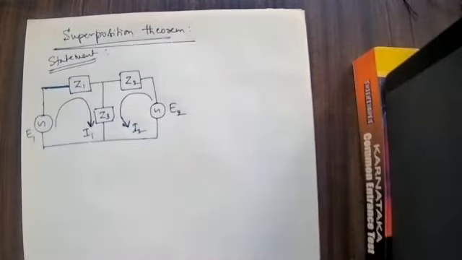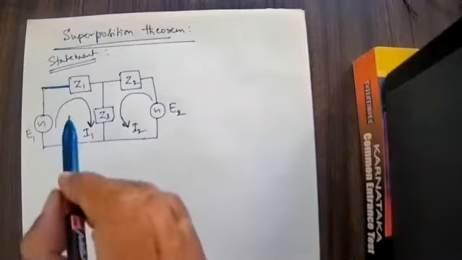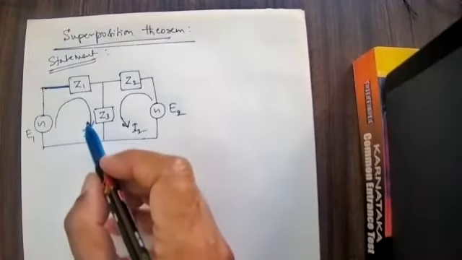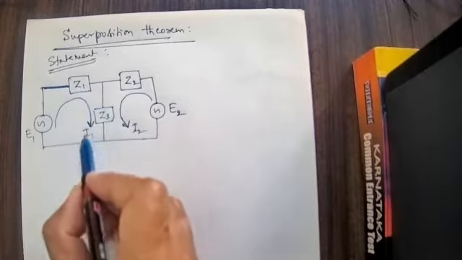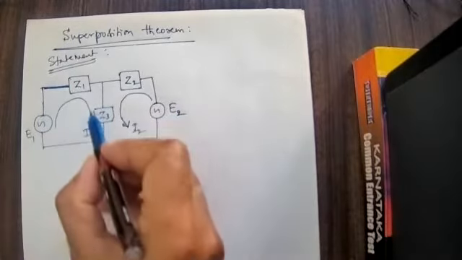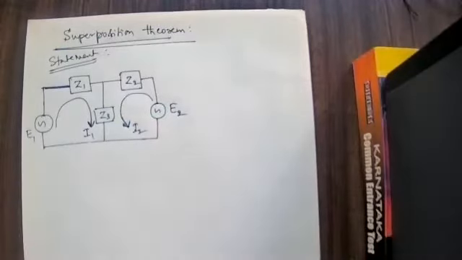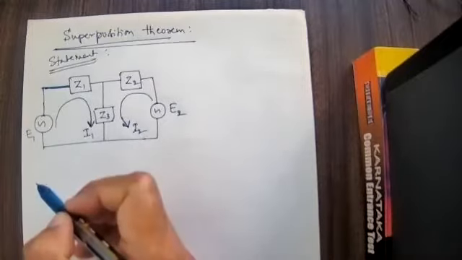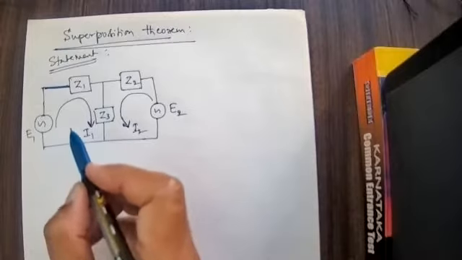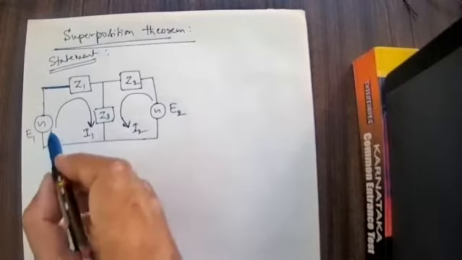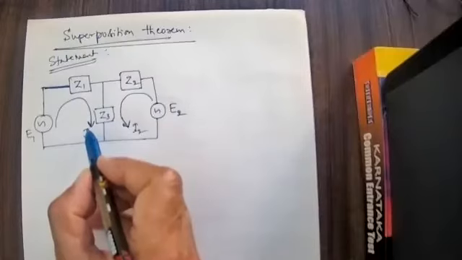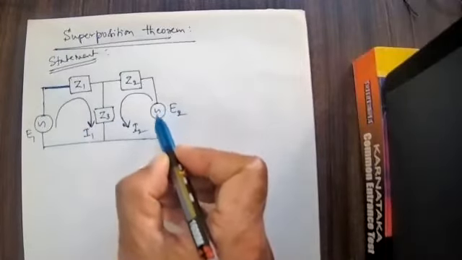Now, the theorem says that the current flowing in any particular circuit element, either here or here, is equal to the algebraic summation of the currents that would separately flow in that particular element. Current is a scalar quantity. It means I have to remove this.